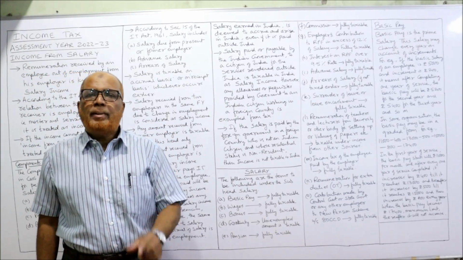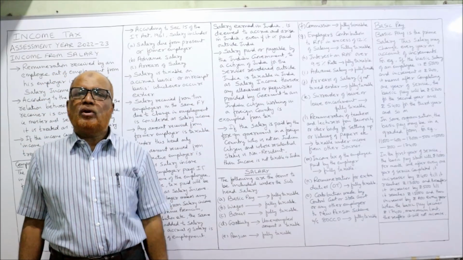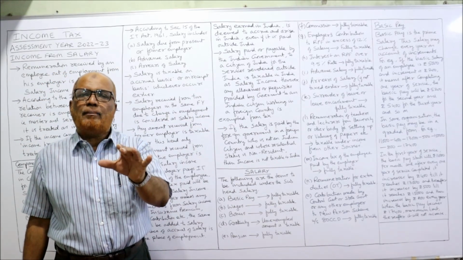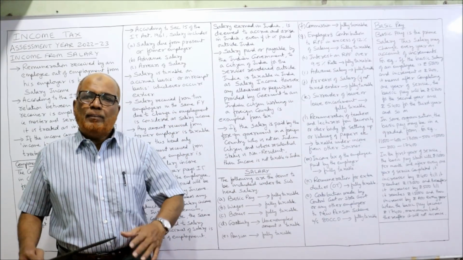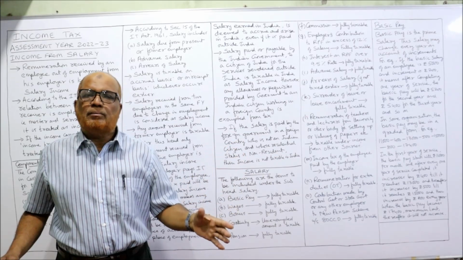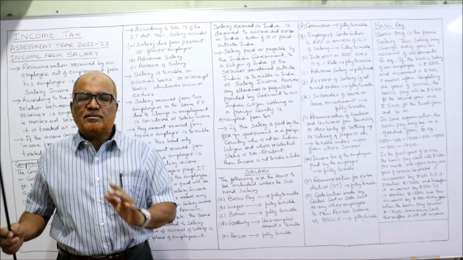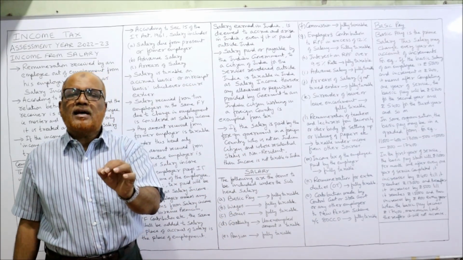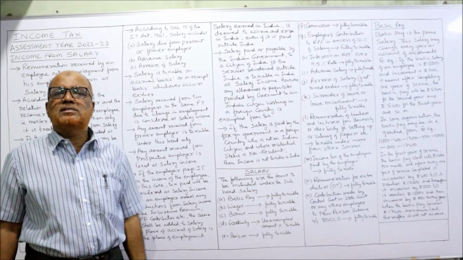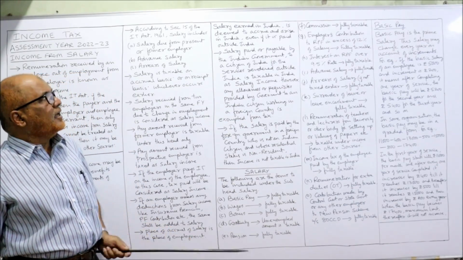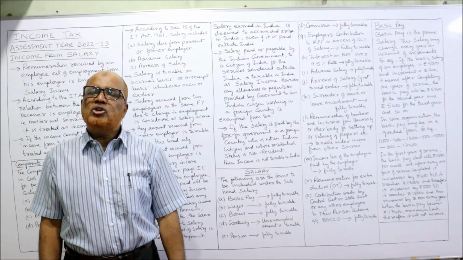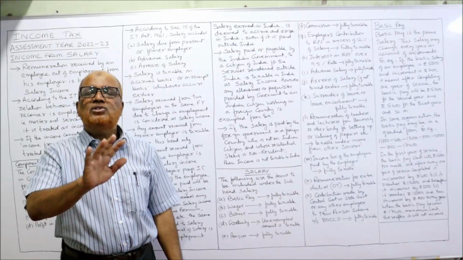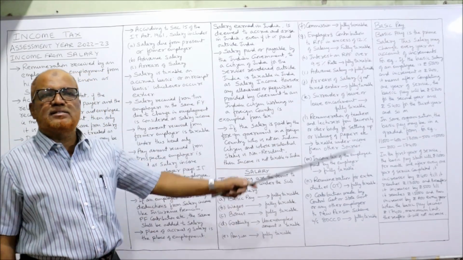Pension, again we will discuss more in the coming videos. Right now, pension is the amount received from the former employer after retirement. When a person retires after some years of service, he will get pension. The Income Tax Act says pension is also taxable under the subhead salary. Next, commission. If the employer pays commission to the employee, it is fully taxable under the subhead salary.